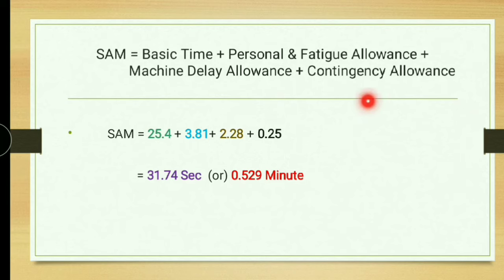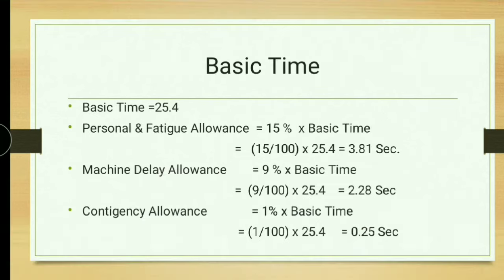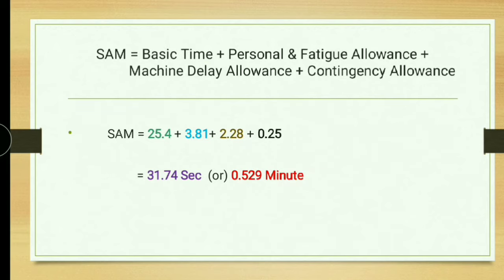So this is the formula for calculating SAM. We find the value for basic time, personal and fatigue allowance, machine delay allowance, and contingency allowance, and you just apply the values in the formula. SAM equals basic time, that is 25.4, plus personal and fatigue allowance, 3.81 seconds, machine delay allowance, 2.28 seconds, and contingency allowance, 0.25.